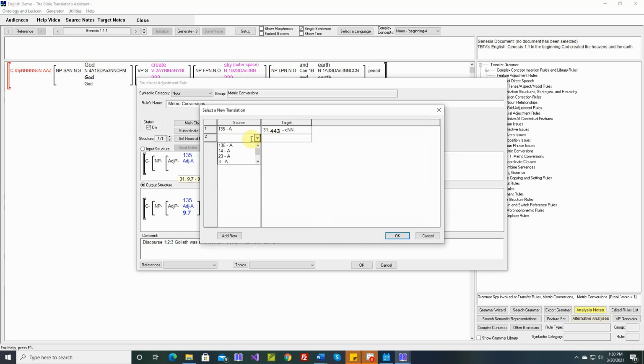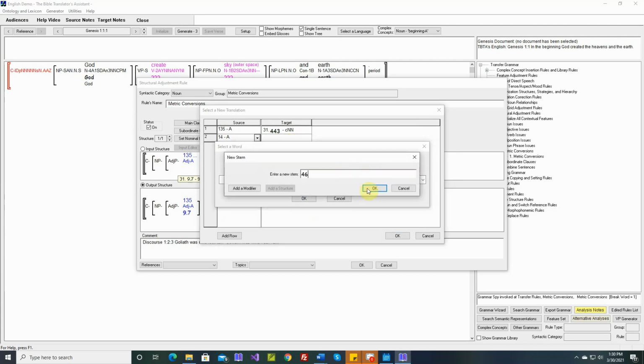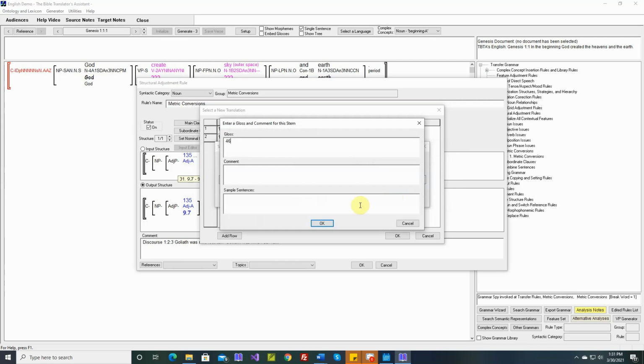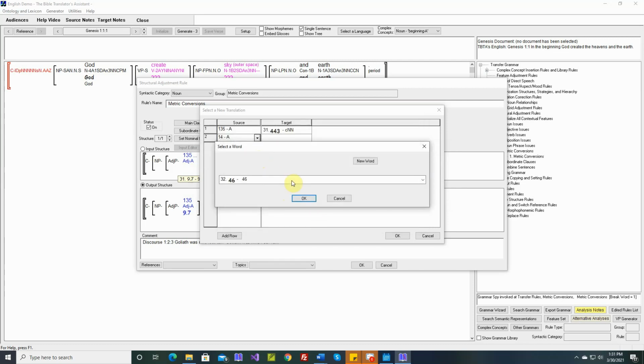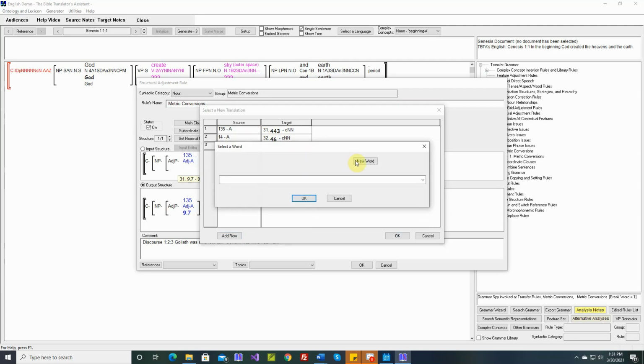And let's do another one. Okay, 14 meters is about 46 feet. So what we're doing, we're setting up a table of new translations. Let's do another one. Okay, 23. 23 meters is 75 feet.